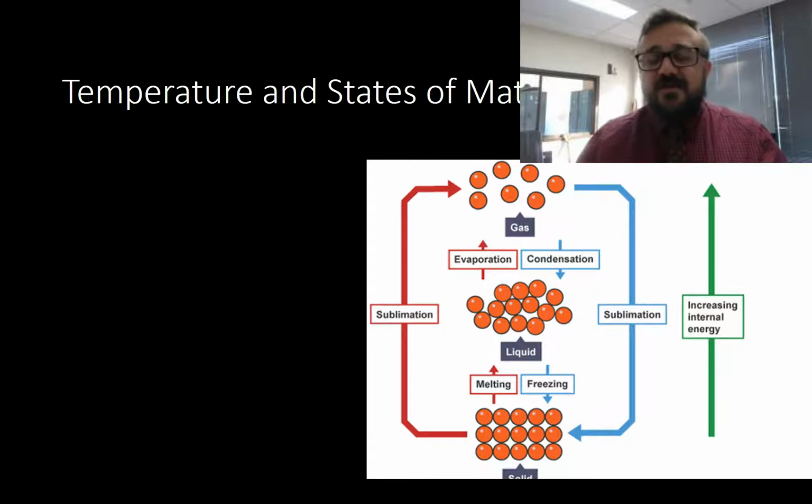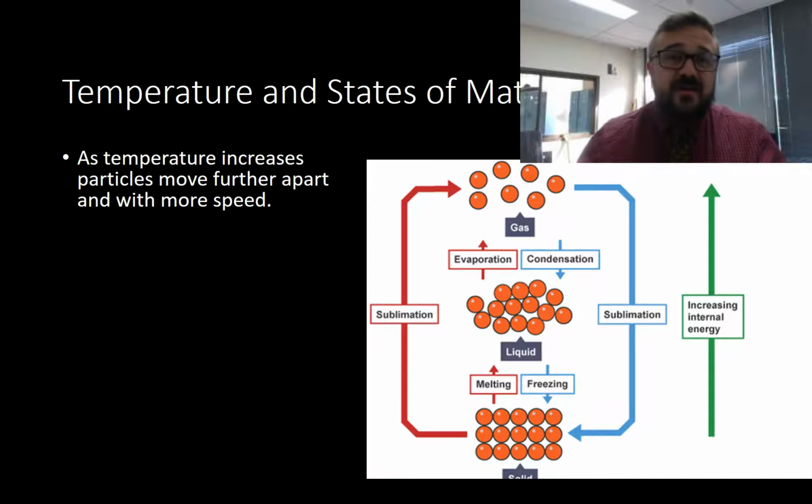Now, temperature and states of matter. In a previous lesson, we've looked at states of matter. We can go from solid to liquid to gas, and these go through processes of melting and evaporation, or condensation and freezing, or sublimation. That should say deposition, the one where it's going from gas down to a solid. And that is when we increase the energy or decrease the energy.